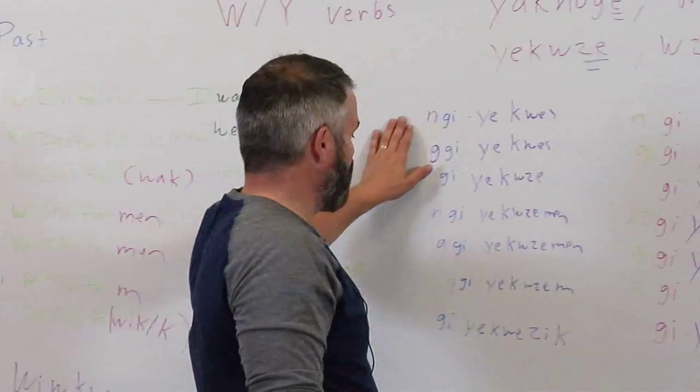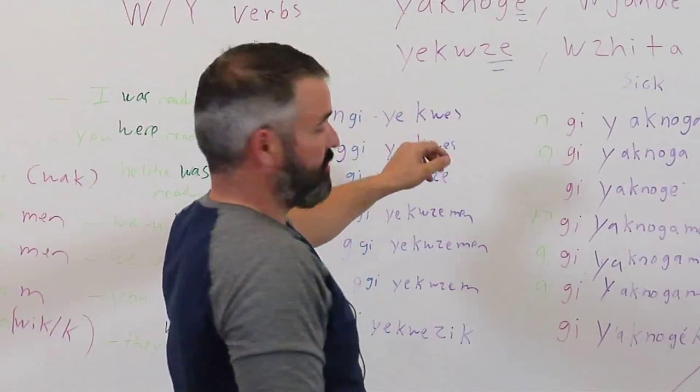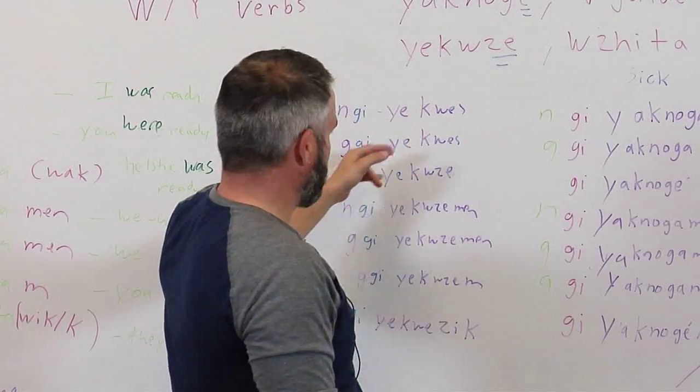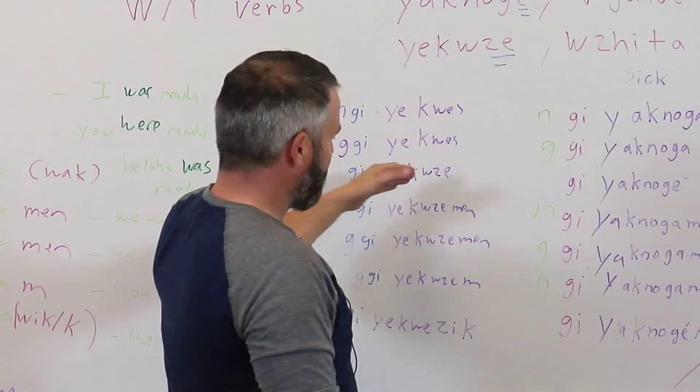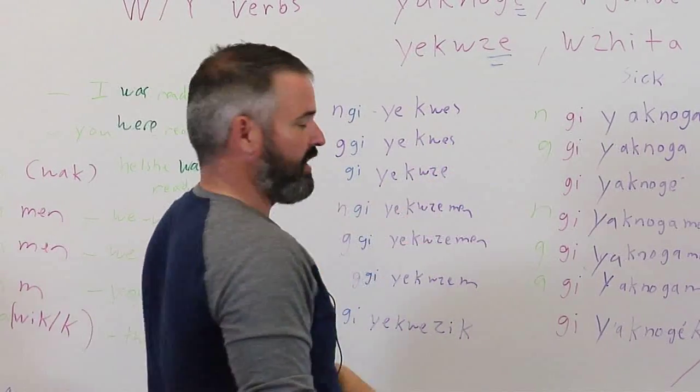Okay, then here's an example with the Y. With one of the Y verbs, yukwase, the verb to be tired. Nagi yukwis, I was tired. Gagi yukwis, you were tired. Gi yukwase, he or she was tired. You could also do the wak form here. I didn't write it up there.